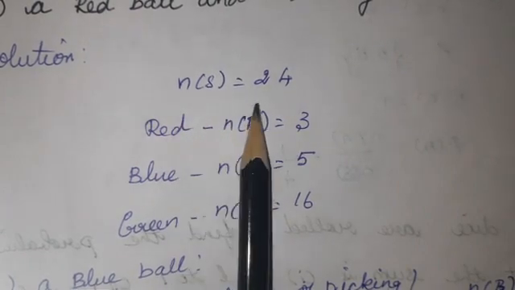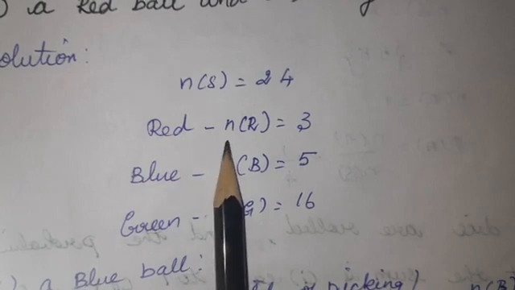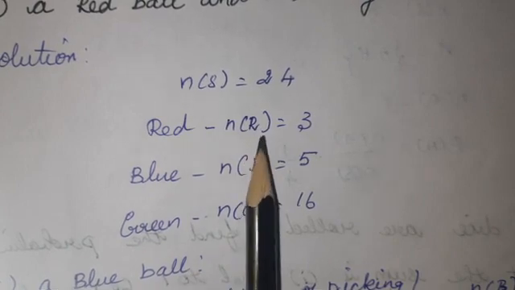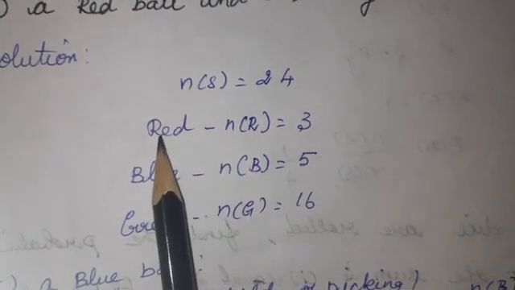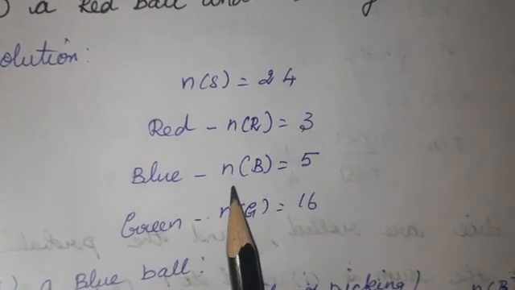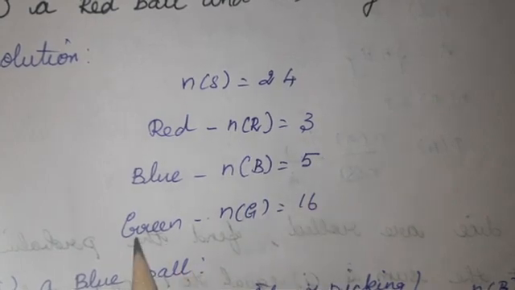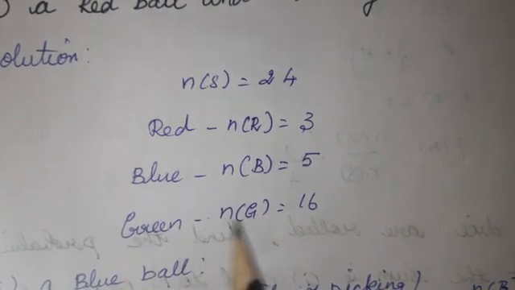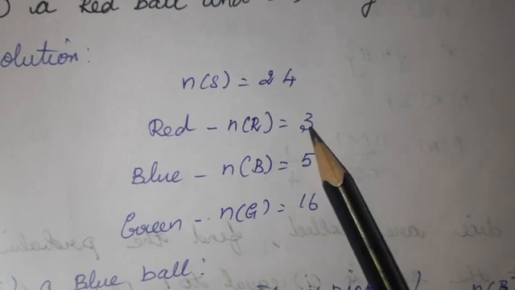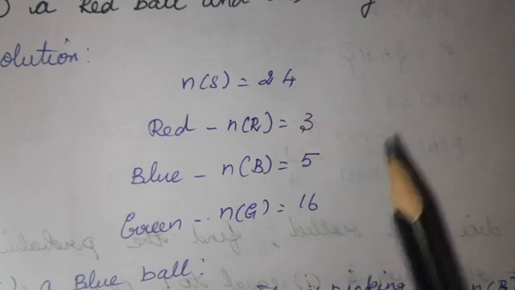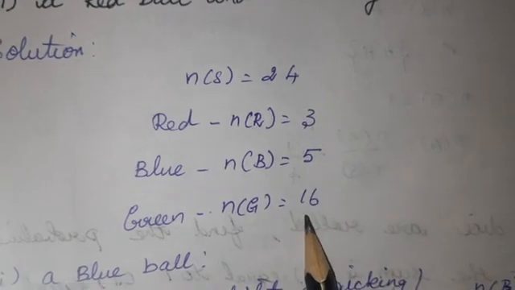Solution. First you should write the total number of balls as n of S is equal to 24. The red ball is n of R. This is the first letter I have taken. Whatever letter you can give, either A or B or C, whatever it is. Here I am choosing the first letter. N of R is equal to 3 red balls. Blue ball is n of B is equal to 5. Green balls are not given in the question. So how do I find n of G? G means green ball is equal to, here you add these: 3 plus 5 is 8. Subtract from the total: 24 minus 8 is 16. So green balls are 16.